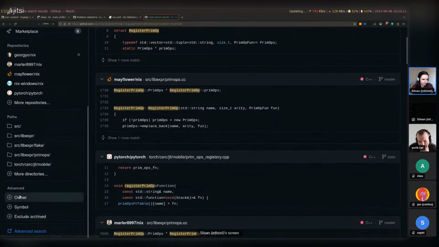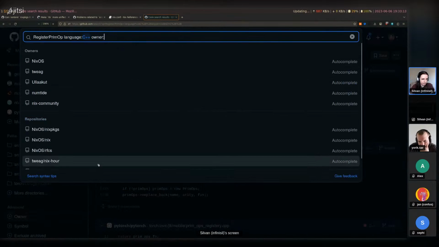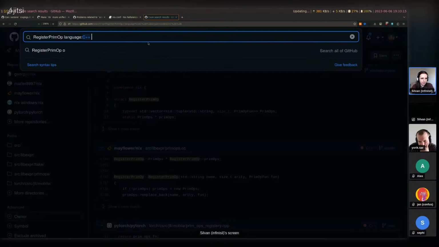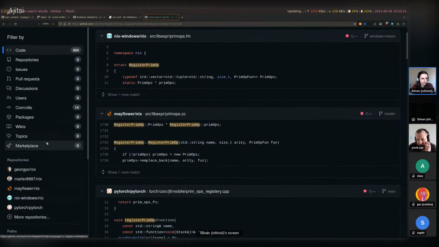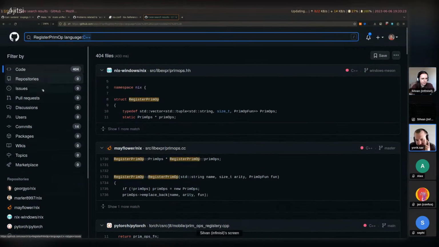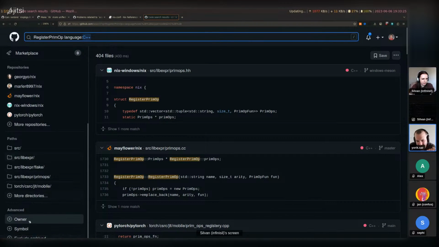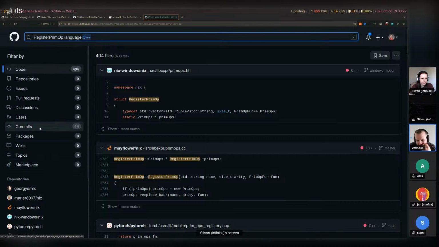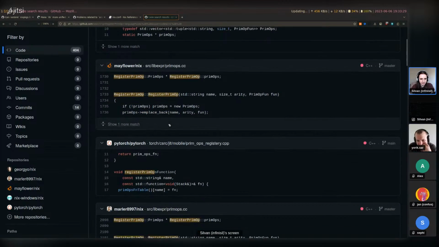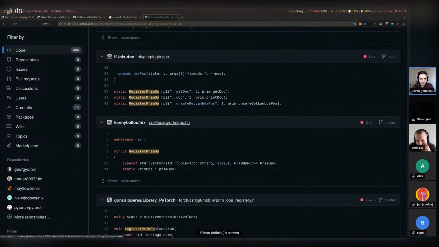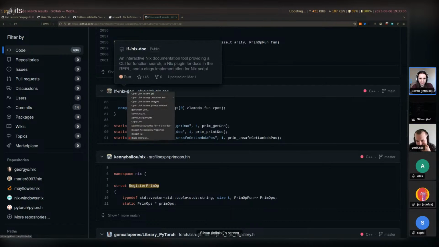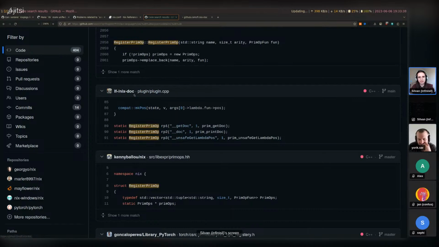I'm not sure if I can advanced owner. No, I don't want to do that. Exclude archived. Maybe there was something in Rust. I think there was rnix eval in Rust, maybe. Oh, maybe. Oh, nix-doc. Oh yeah, that's one of the examples I wanted to show.